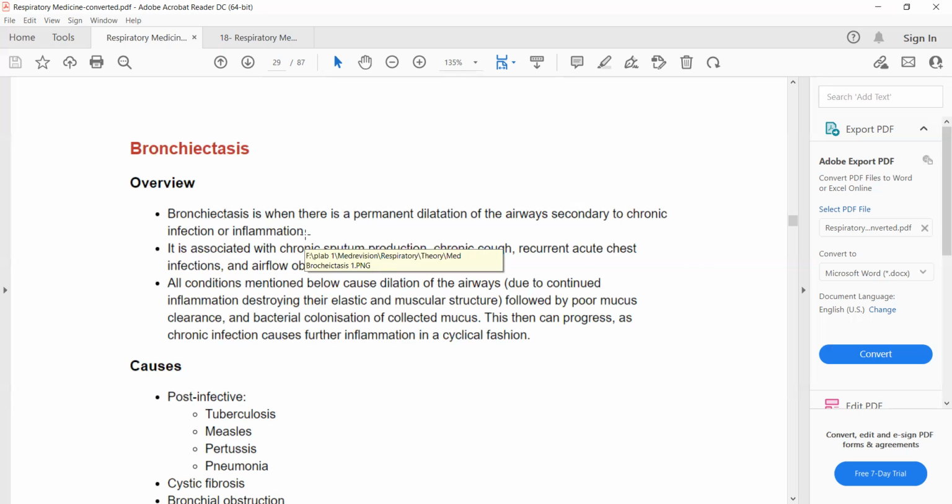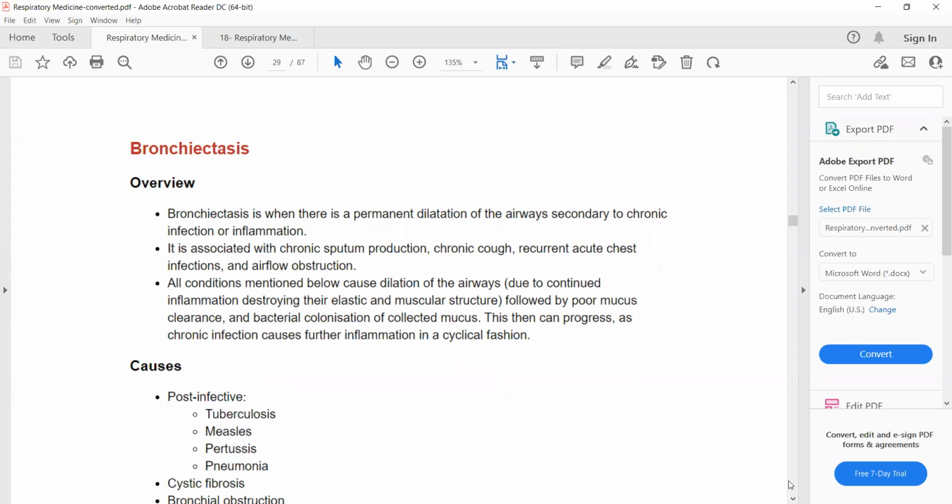Chronic infection or inflammation can lead to dilatation of the bronchi due to damage to the cilia and elastic tissues that are present in the bronchi. This is known as bronchiectasis. So the cause of bronchiectasis is basically an infection of the respiratory tract.